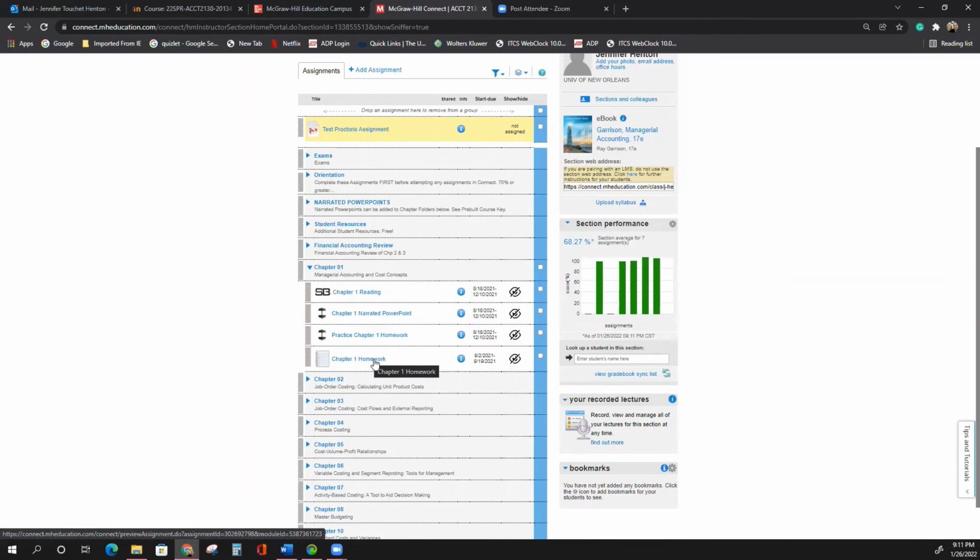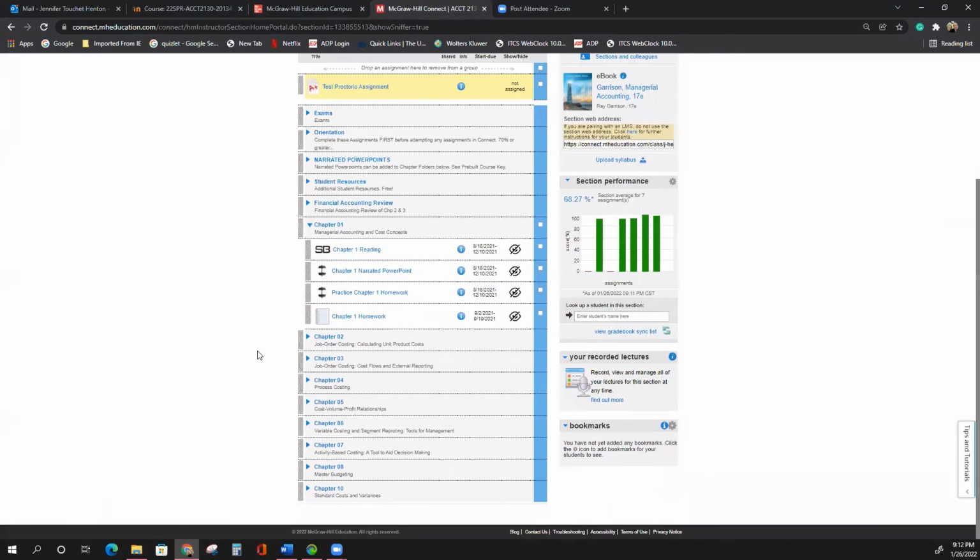So when you go in to do this work, you want to make sure to get as many points as possible. All of this information here is for your use to help you understand the chapter and to give you information on how to solve the problems with the practice problems. Those are not mandatory, they're not graded. Those are just there for extra help. The chapter homeworks are the ones that will be graded.